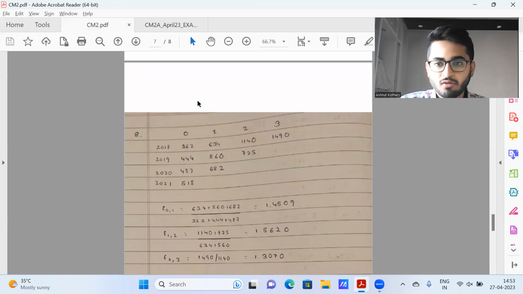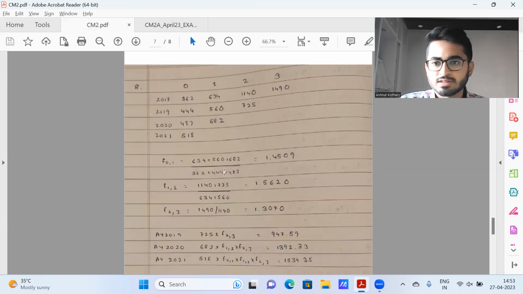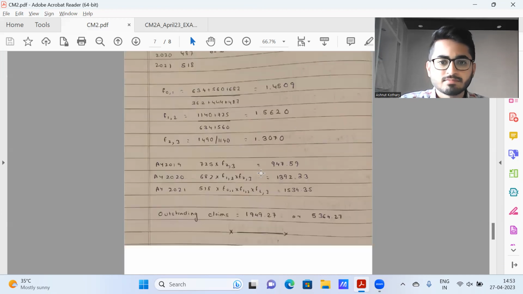Next, question number 8, run-off triangles. Fairly straightforward. So these are the calculations I have got. Now, if I add all of them for all the accident years, it's coming out to be 5364.27. And if I just put in the answers in the form of the ones which we are estimating, then it's coming out to be 1949.27. The same answer would have come had the triangle for paid claims been there. So depending on that, you can give both of the answers.